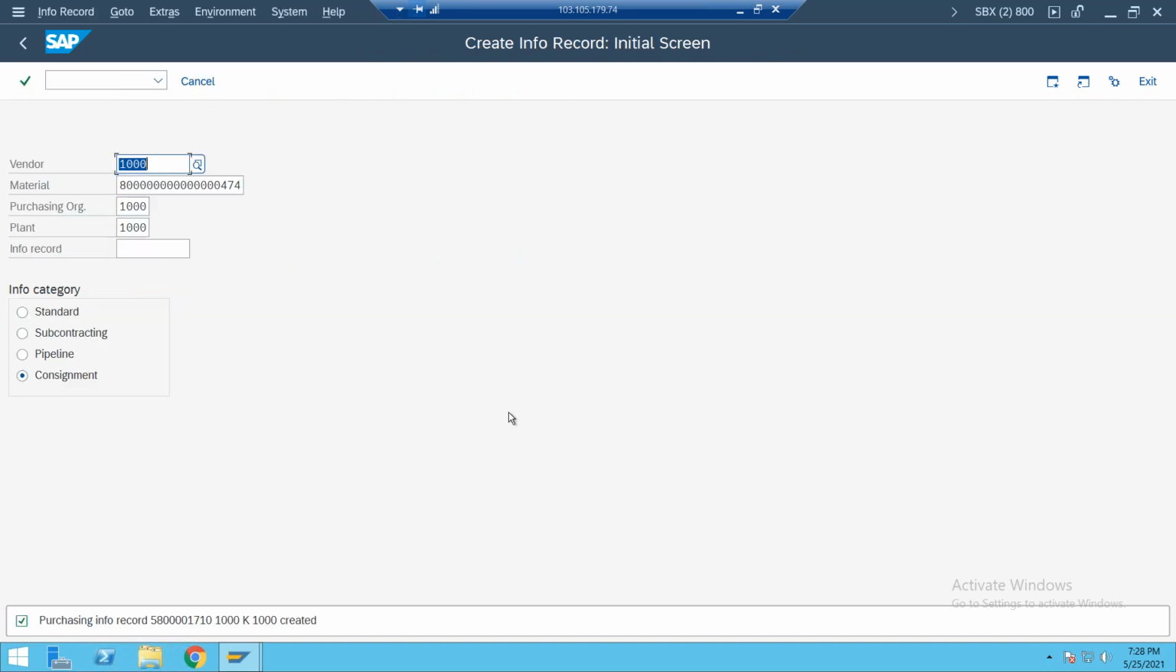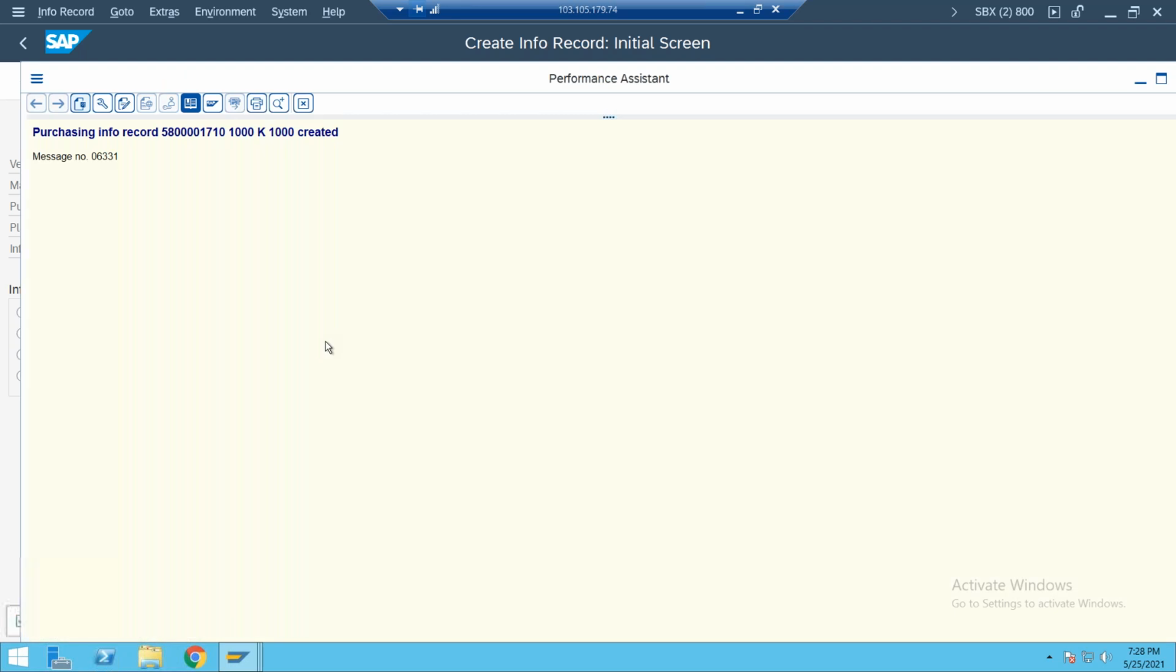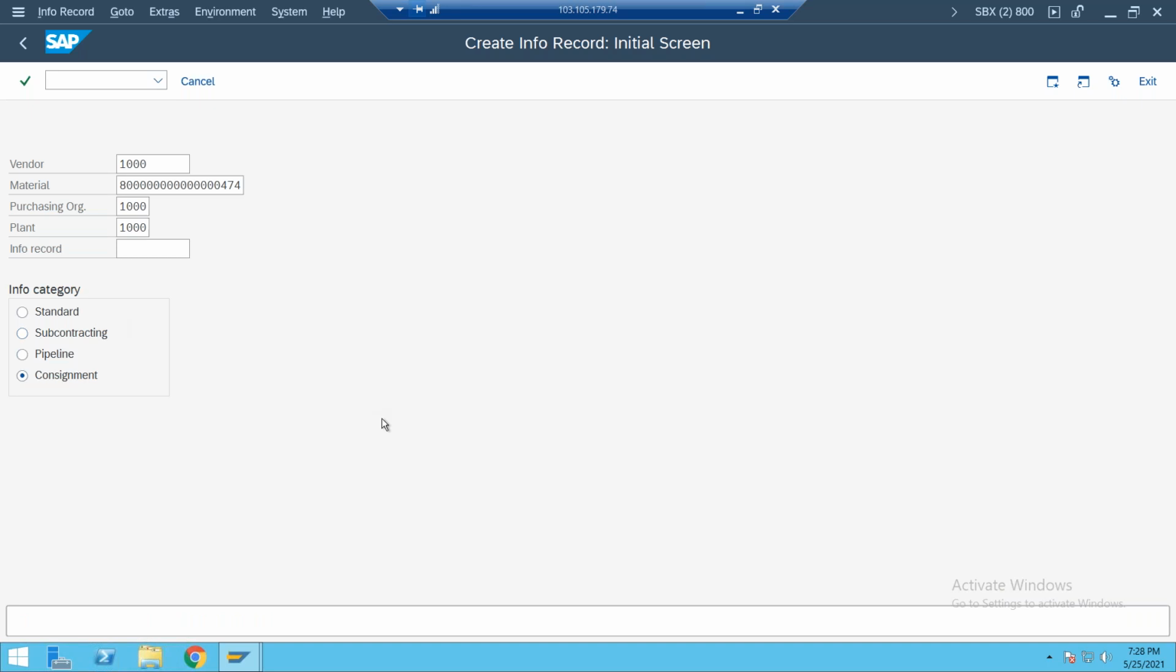So when you are creating a purchase info record, it is not a standard info record, right? It is a consignment info record. So how is it represented? The info record number, in 1000 purchase organization and 1000 plant, is represented with K. Okay, K means it represents the consignment info record. P means pipeline. So we need to understand this. Subcontracting means L, as we have observed here.